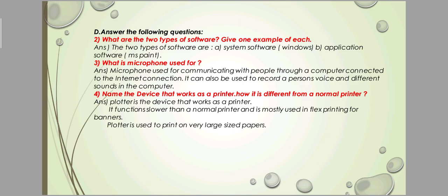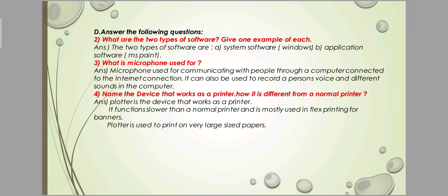Number 3 is, what is a microphone used for? The microphone is used for communicating with people through a computer connected to the internet. That means mainly the microphone is used to input our voice into the computer. It can also be used to record a person's voice and different sounds in the computer. Okay, these are the main uses of a microphone.